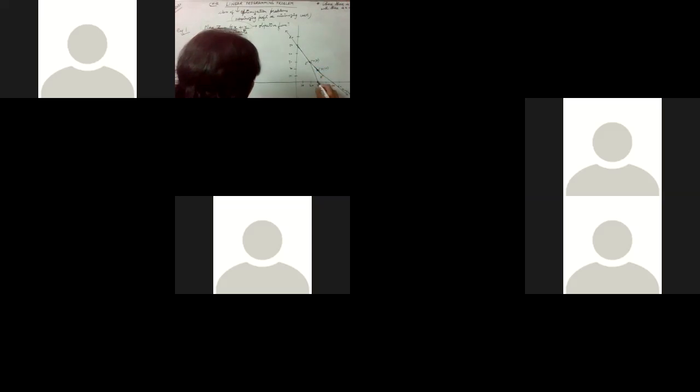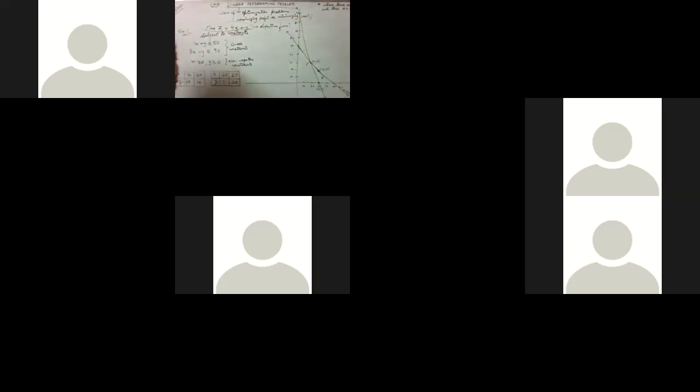Whenever you are making a line, always be clear that the line should intersect the axes. We will extend the line such that it is intersecting the x and y axis.